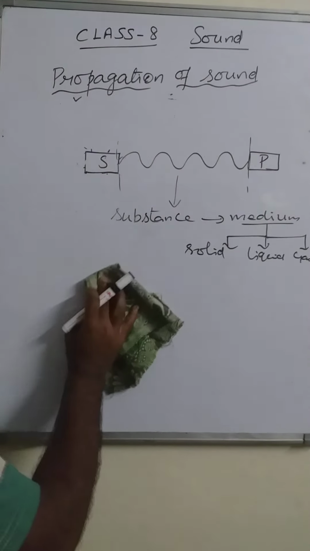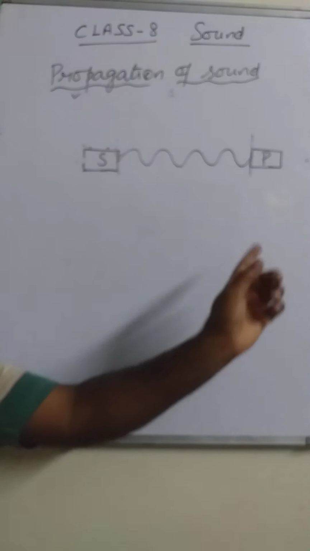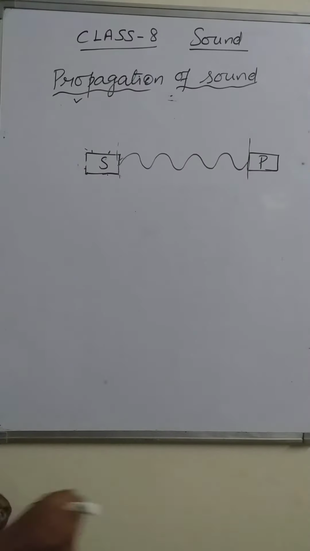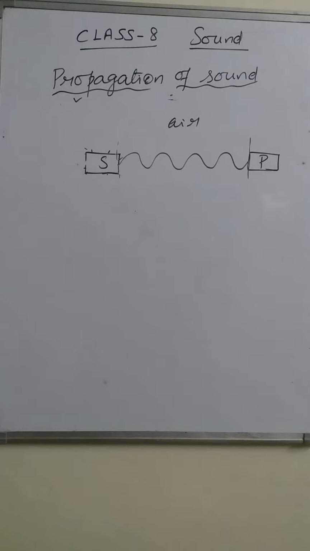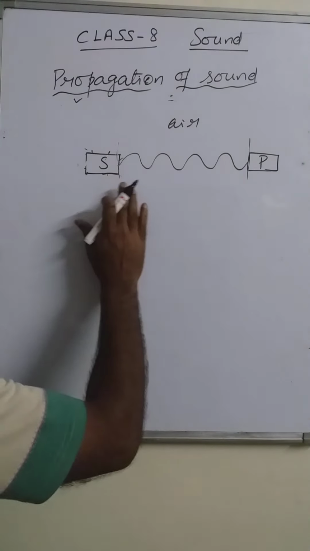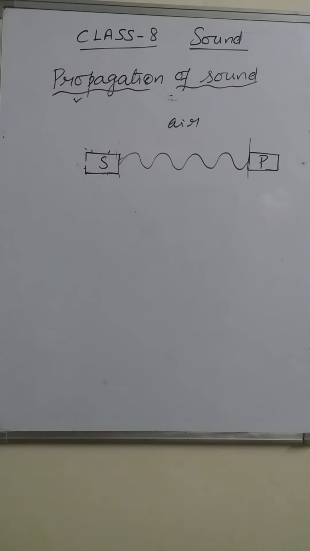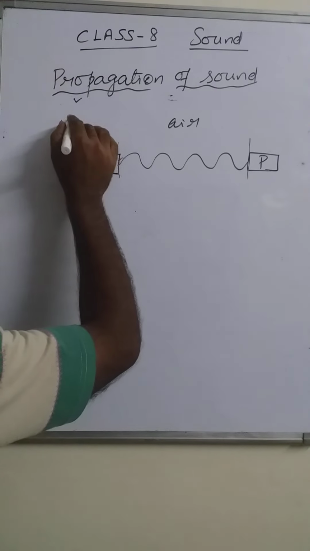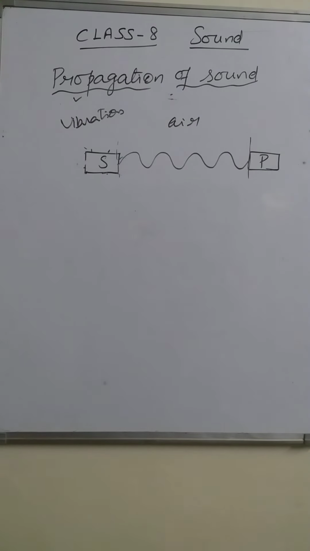Here we are talking about the sound traveling from the source to a person, and we assume that the medium is the air. Air, that is gaseous medium present in between the source and the person. So how it is traveling through air? What happens to the air medium when the sound is traveling from the source to person? So definitely the vibration takes place. How does the vibration takes place?